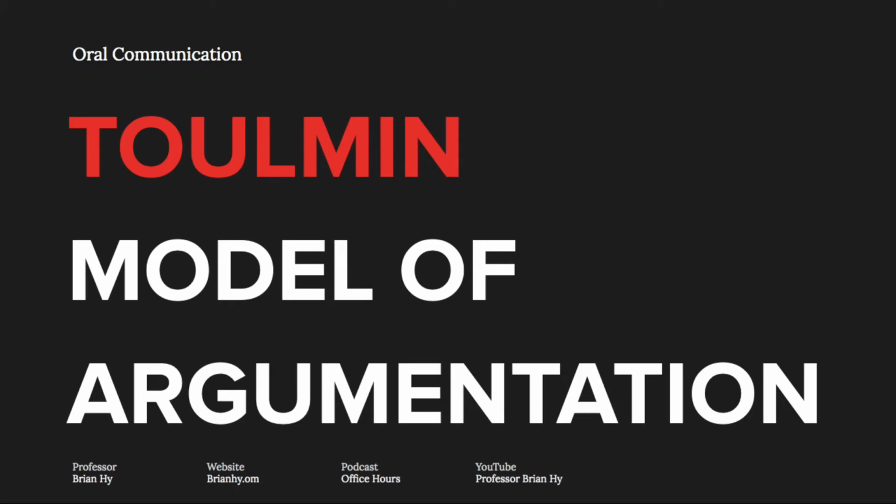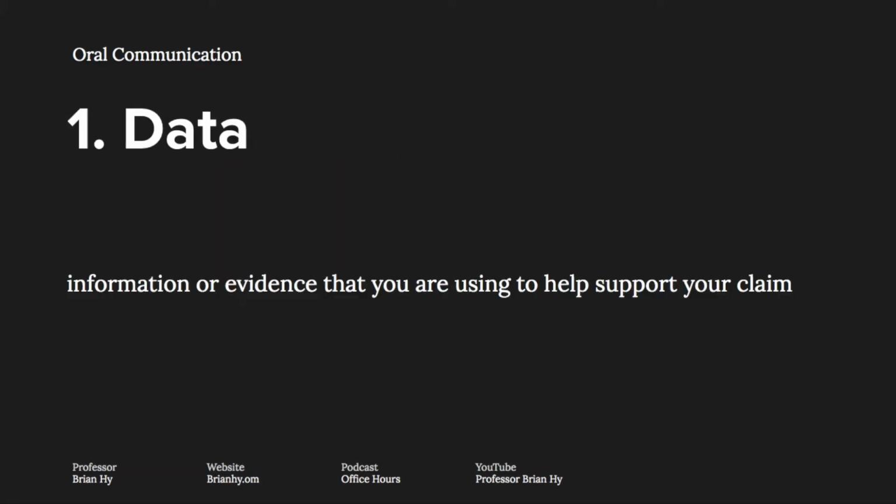The Toulmin model of argumentation is a more advanced approach to building arguments that consist of 6 components. Number 1, data. The data, also sometimes referred to as ground, fact, or evidence, is the information or evidence that you are using to help support your claim. This is similar to the major premise in a syllogism.